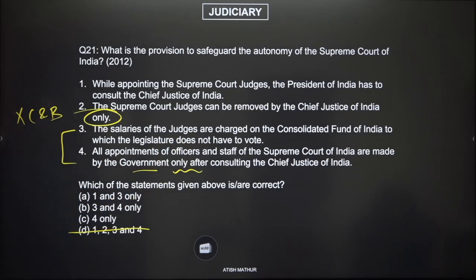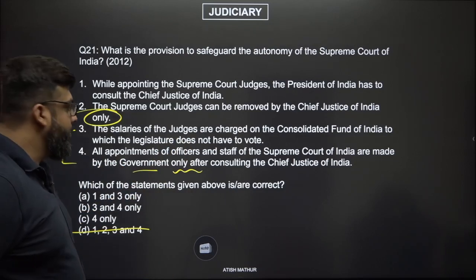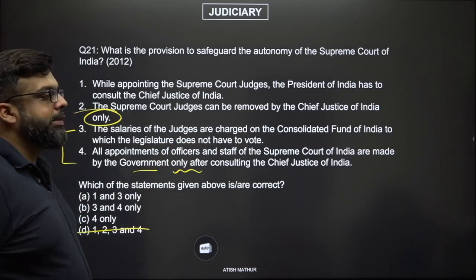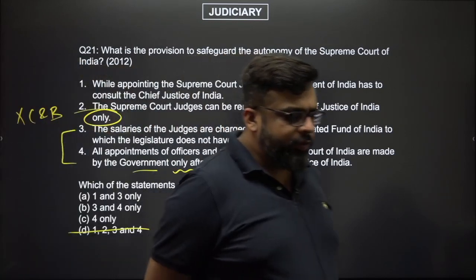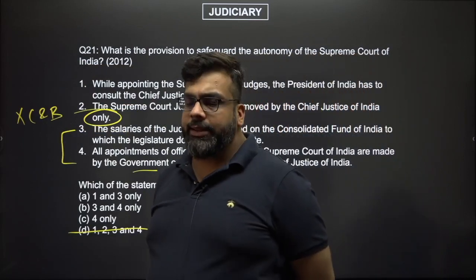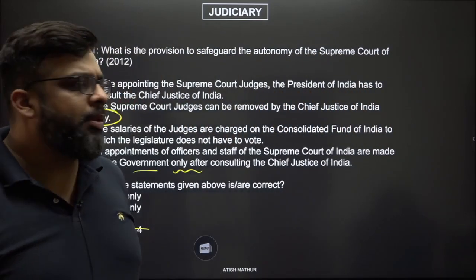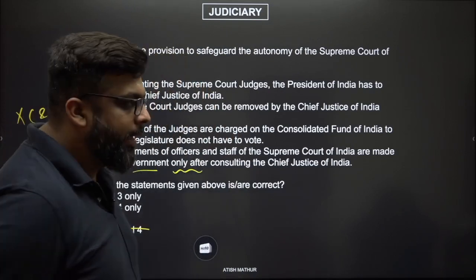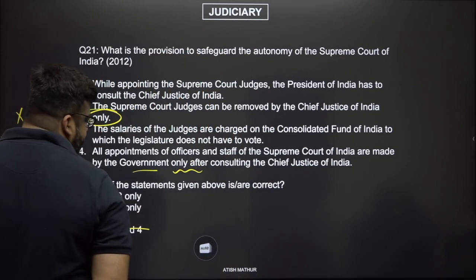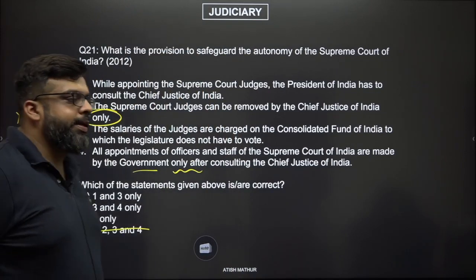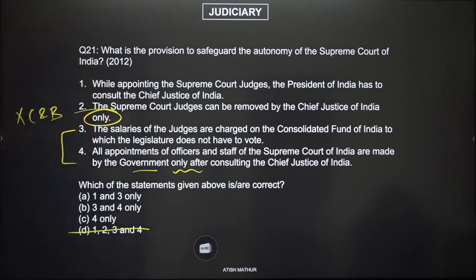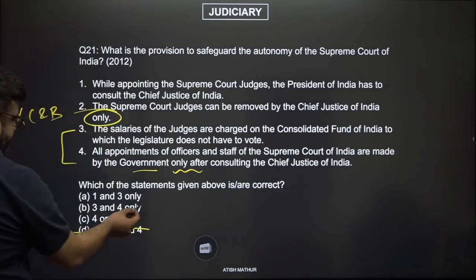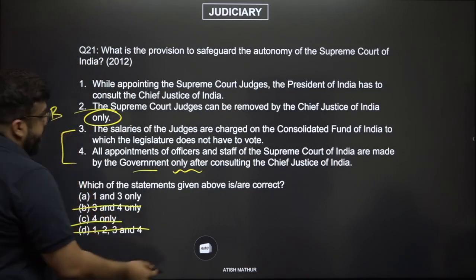All appointments of officers and staff to the Supreme Court are made by the government only after consulting the Chief Justice of India. Now think about this. This would violate what is called intra separation of powers. If the Supreme Court has to recruit officers to work and aid the Supreme Court, the Supreme Court will recruit them. The Parliament does not have to do anything with respect to that. It would violate the functioning of the agency, and the courts have their own mechanisms provided to recruit their own officers to assist them in the administration of the court. The fourth option is of course wrong, and therefore the answer becomes A, 1 and 3.